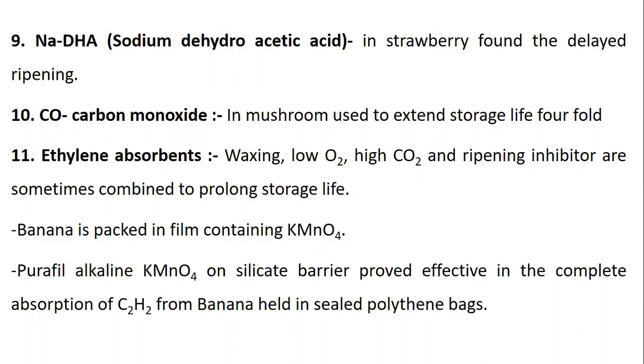In the case of banana, packaging film containing potassium permanganate is used to reduce the ripening process. Okay, this is all about the delaying compounds which are used for delaying the ripening process.